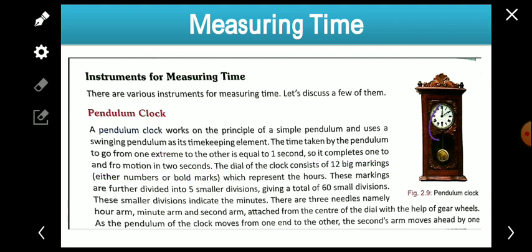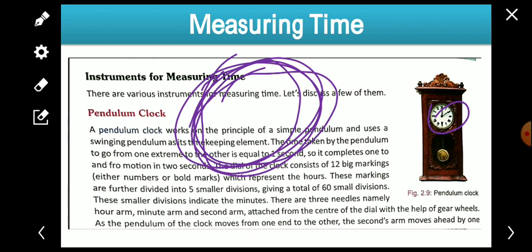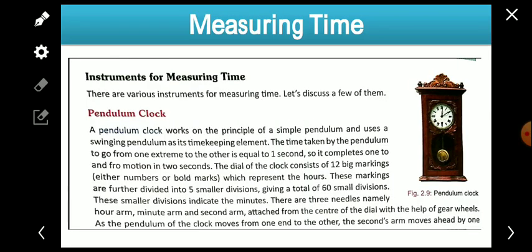This is the dial. Actually, what is known as the dial? The dial is the part of the clock in which the parts of the clock are fitted. Like this, you can see the needles are there, and more machinery parts are fitted in that part, which is known as the dial. In the dial, everything very important in the clock is fitted. If I say, let me show you. No, in this it is not there. I'll show you in the next class.